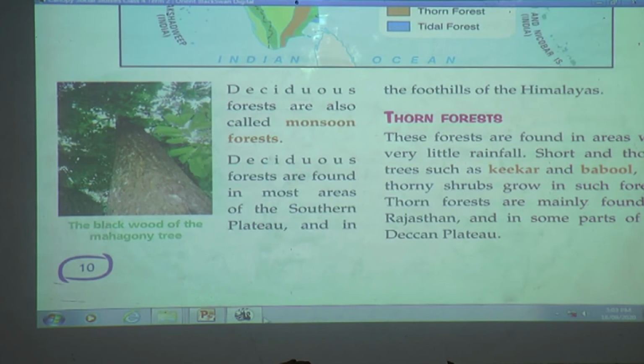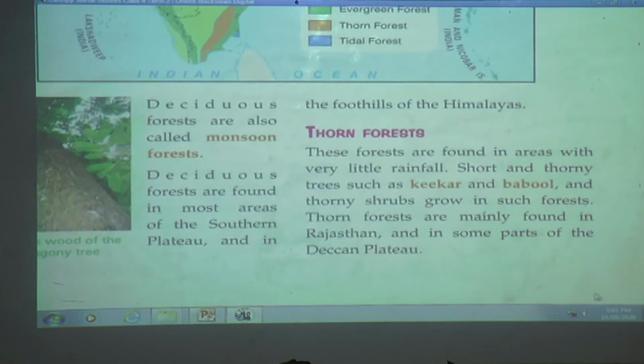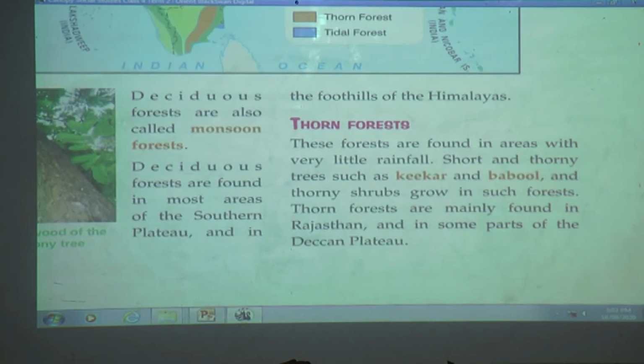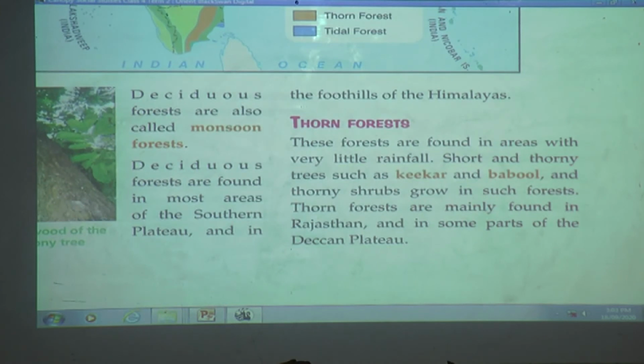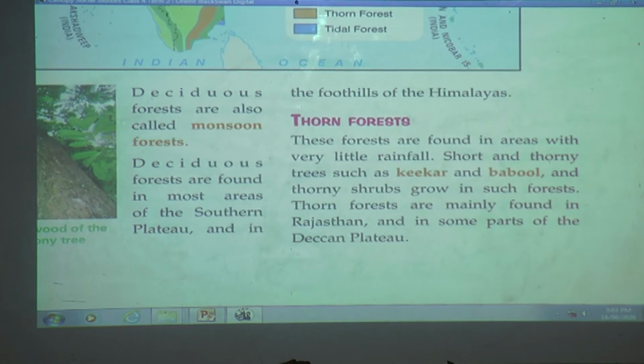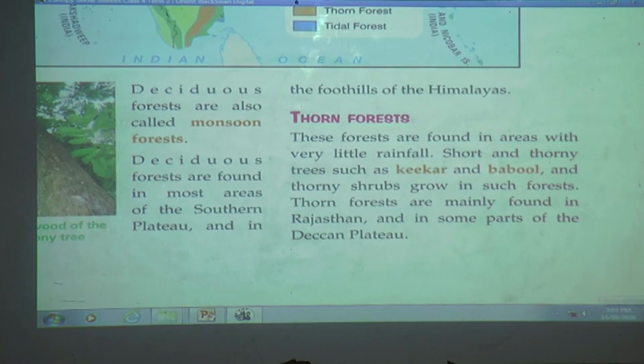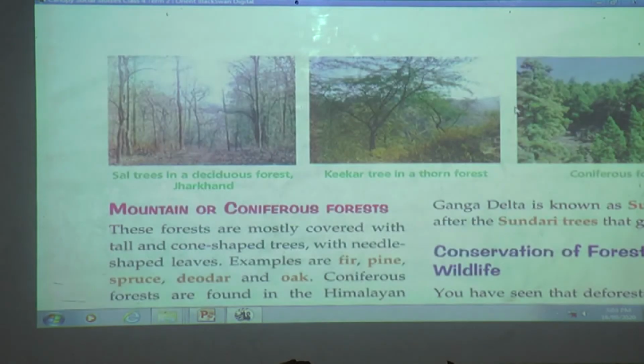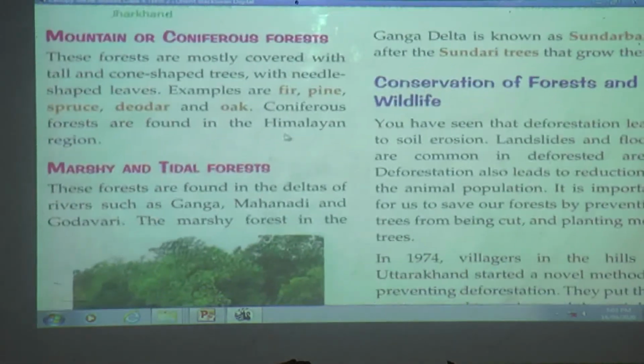Type of forest. Thorn forests. Features of the forest. Short thorny trees and thorny shrubs grow in such forests. Places they are found in India. Thorn forests are found in areas with very little rainfall. They are mainly found in Rajasthan and in some parts of the Deccan Plateau. Examples of trees found in these forests: kikar and babool.